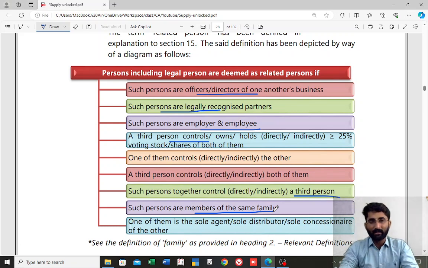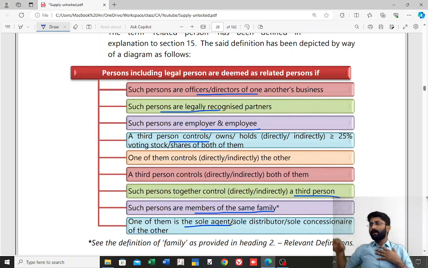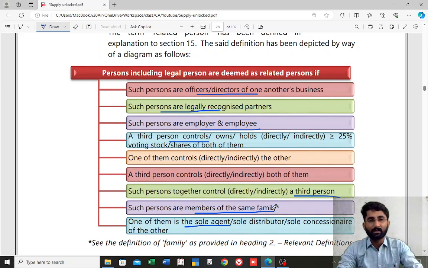Otherwise they are not related persons, they are not family. One of them is the sole agent or sole distributor. I have appointed one person who is my sole agent. So in that case, that person will be considered as my related person. If they are my related person and I am transferring any goods without consideration, this will be considered as supply. This is deemed as related person.